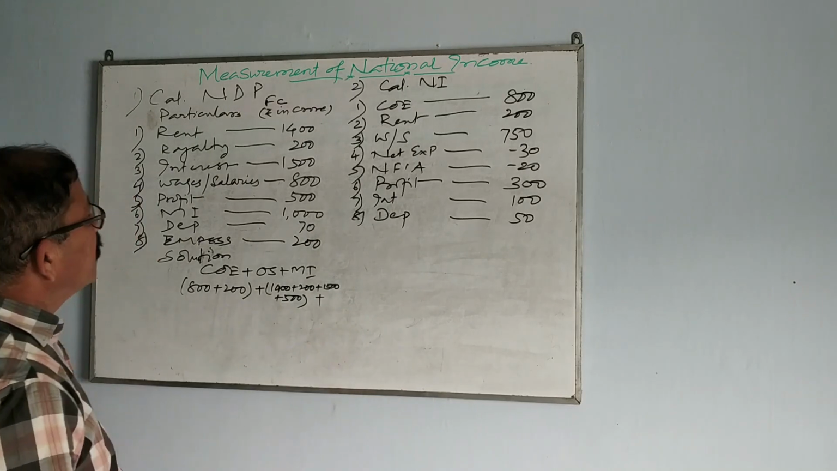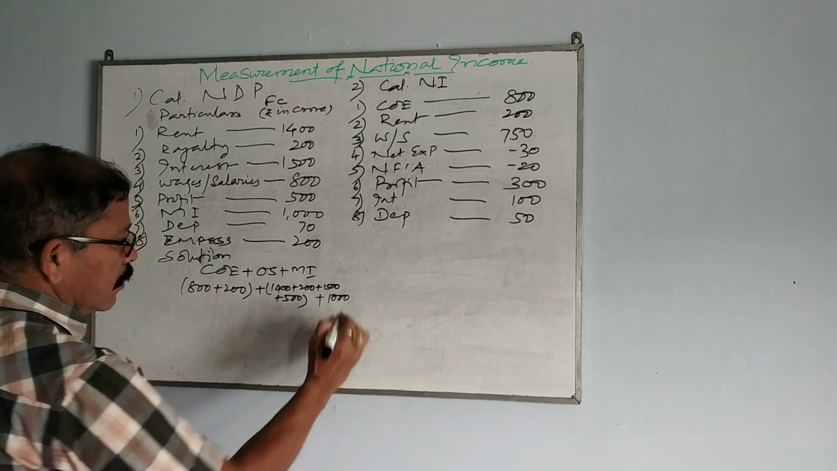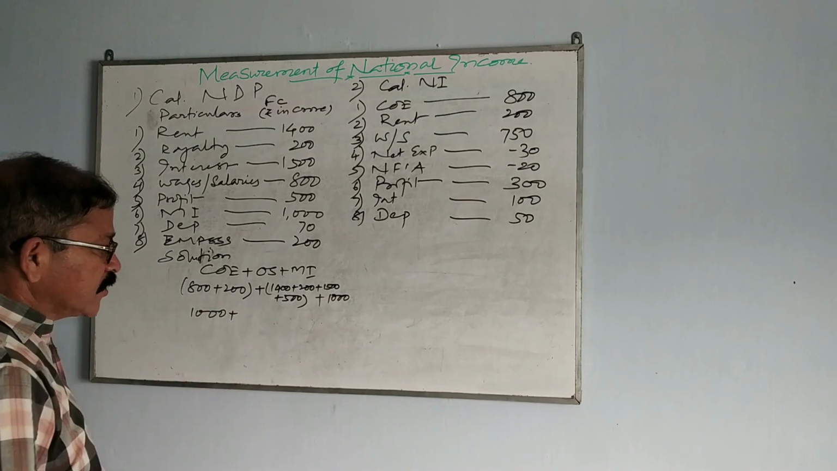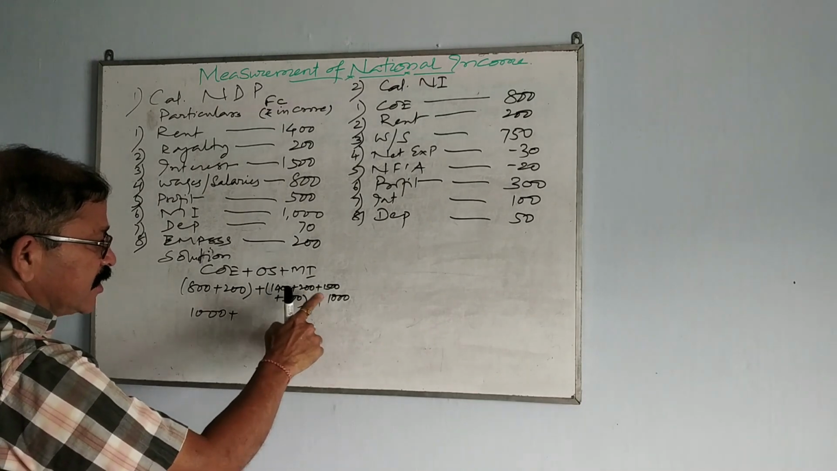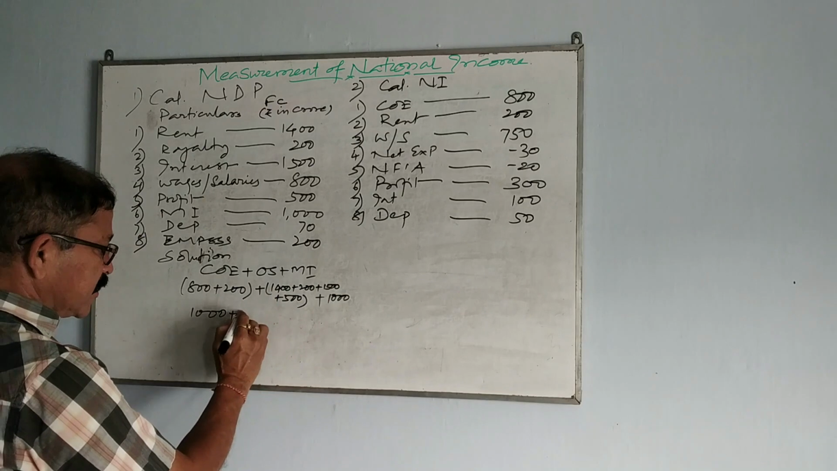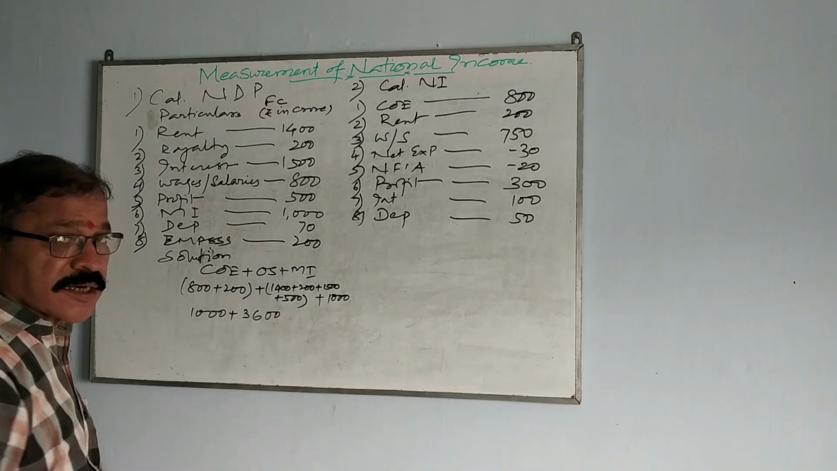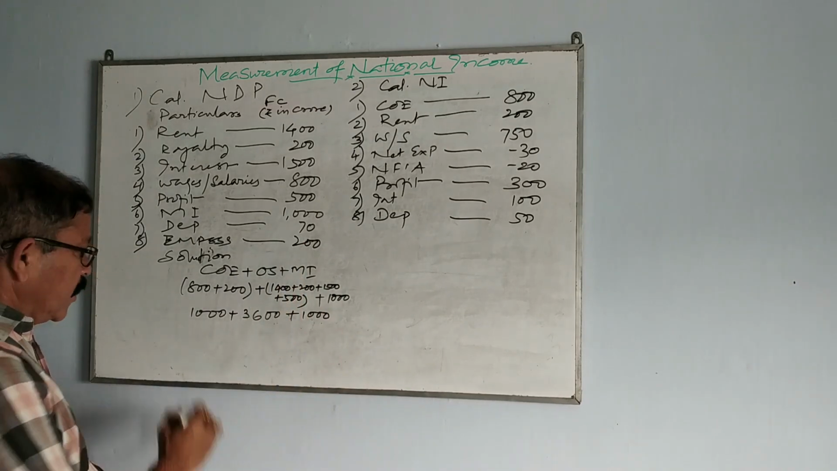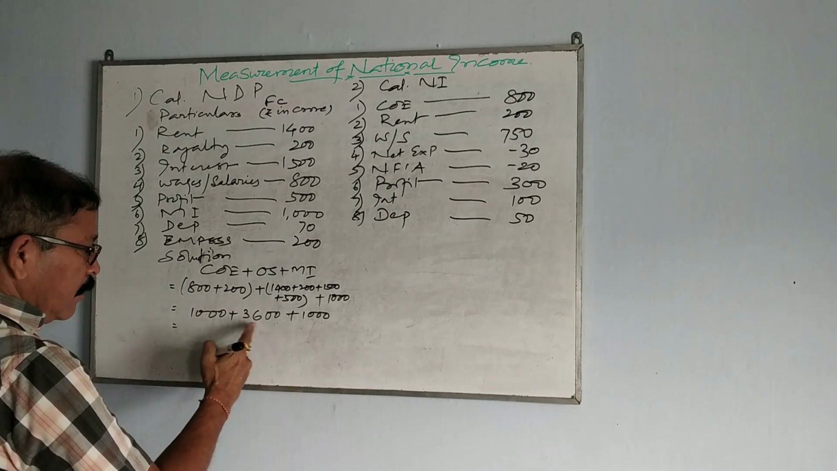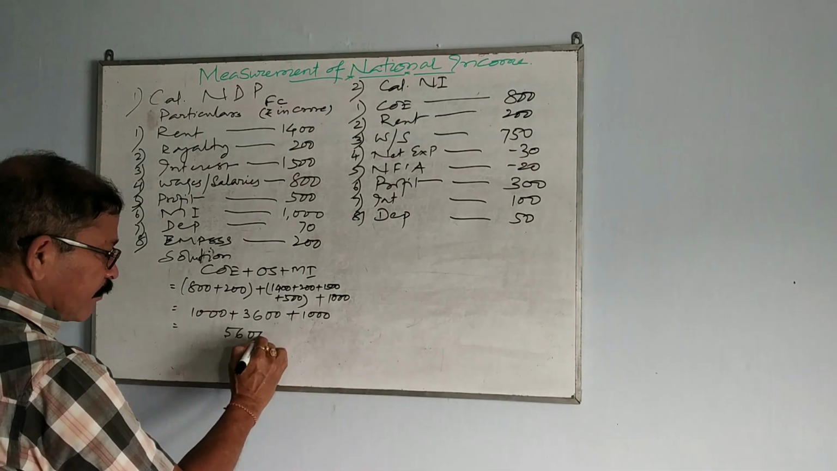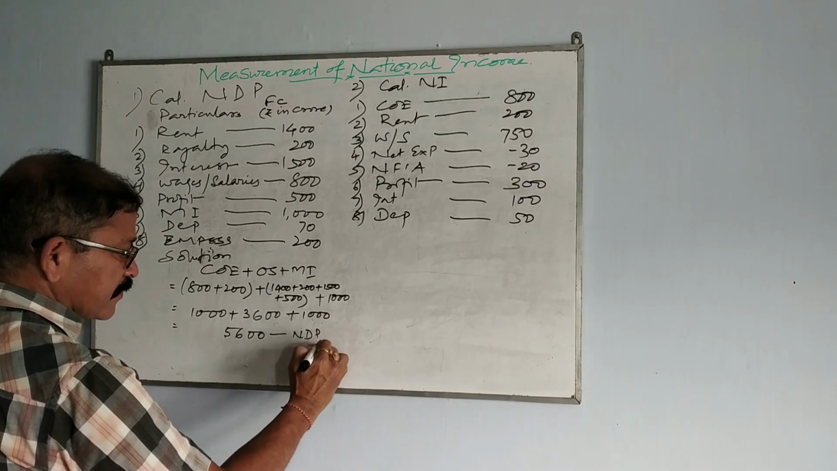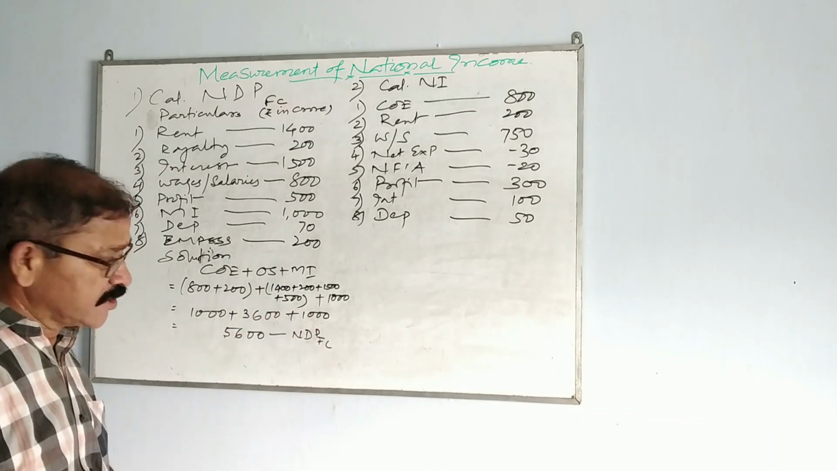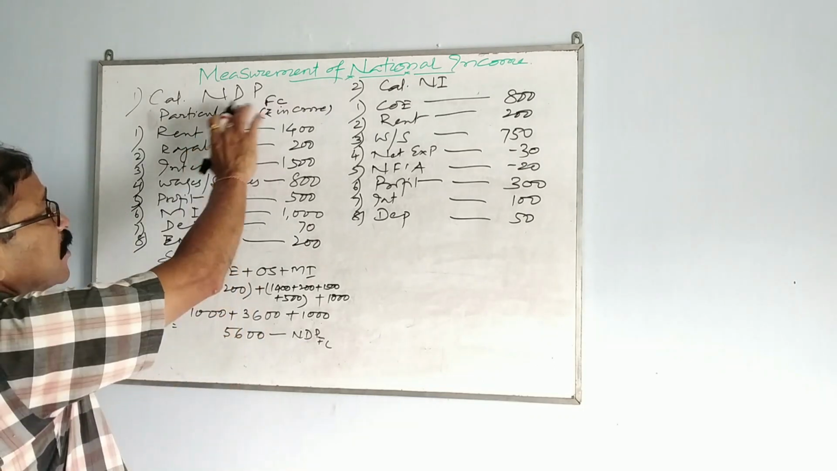Then MI. What is MI? MI is 1000. Okay. Now add it. This is 1000. This is 3600, and 3600 plus 1000, that is MI. So you are getting 5600. This is what you are getting, NDPFC, right? 3600 and these 2000, that is 5600 is your NDPFC. That is what the question is.